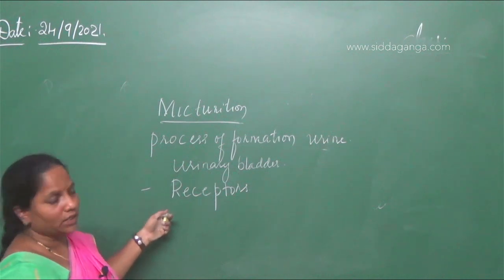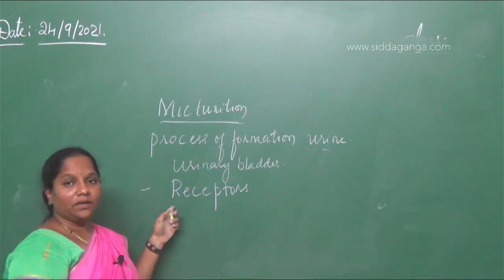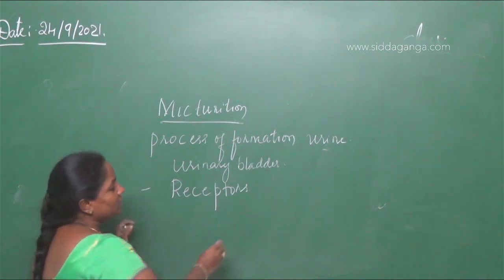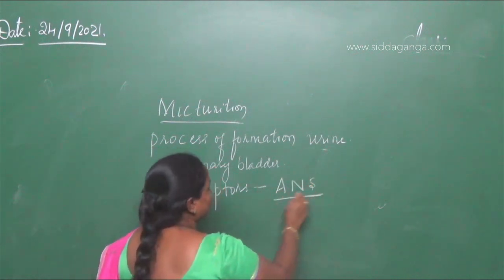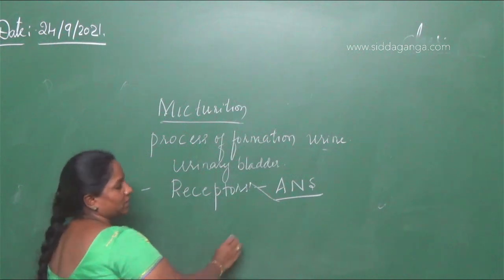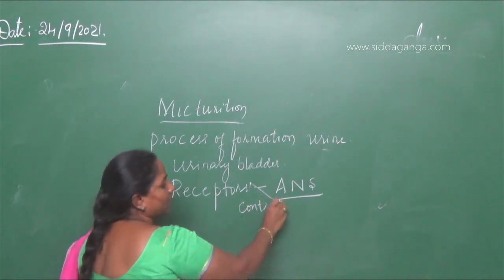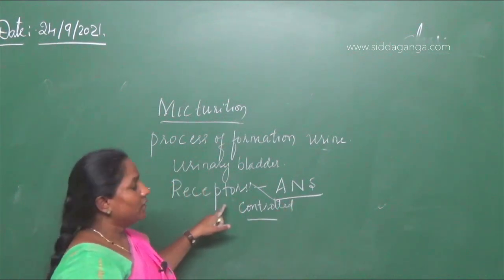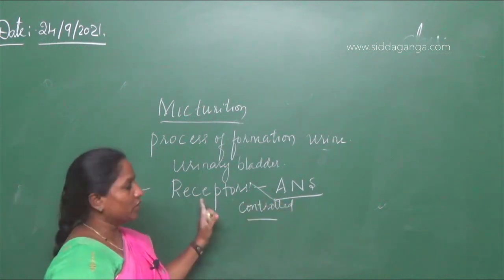When the urine collection is going on, the receptors help in stretching the urinary bladder. But this is controlled by the ANS. The autonomic nervous system will control the receptors.